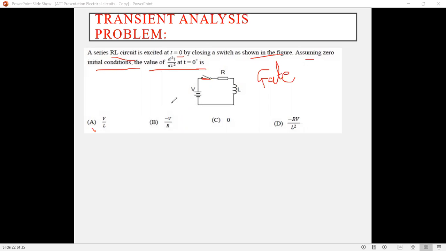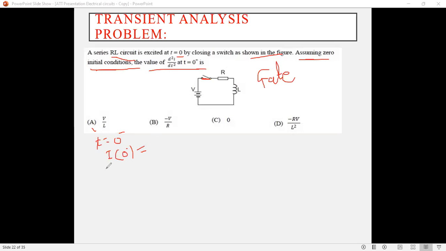So what is the current flowing through the inductor, I of 0 minus or IL of 0 minus? It is 0, and the sentence also says assuming zero initial condition, so I of 0 minus is 0.